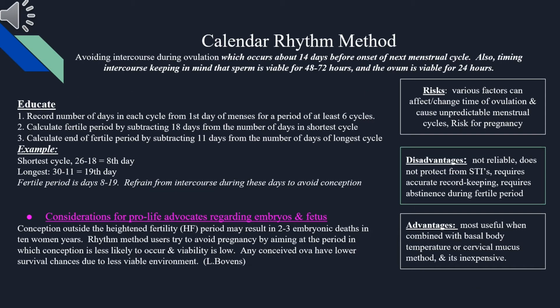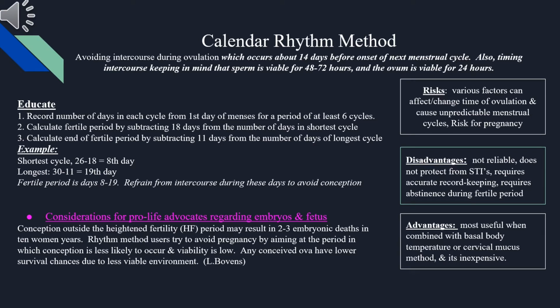Calendar rhythm method. Avoiding intercourse during ovulation, which occurs about 14 days before the onset of the next menstrual cycle. Also timing intercourse, keeping in mind that the sperm is viable for 48 to 72 hours and the ovum is viable for 24 hours. It is important to educate the client to record the number of days in each cycle from the first day of menses for a period of at least 6 cycles. Calculate the start of the fertile period by subtracting 18 days from the number of days in the shortest cycle, and the end of the fertile period by subtracting 11 days from the number of days in the longest cycle.